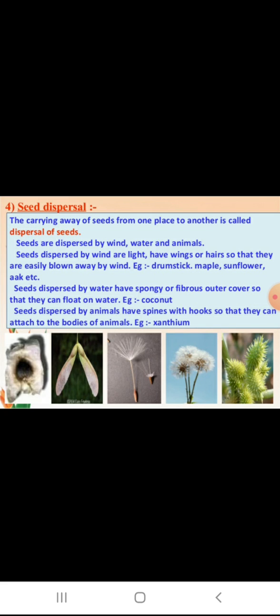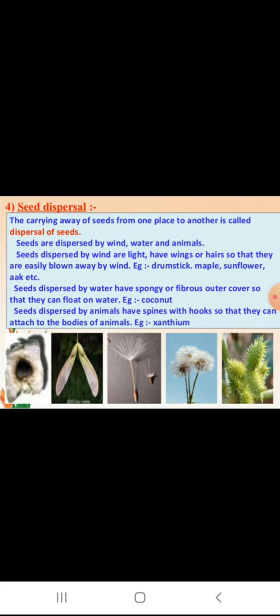No, because all the baby plants will grow in clusters and fight for food, space, sunlight, etc. Each plant, if it wants to grow, needs sunlight, food, space, etc. So they will fight for that. It is very important to disperse these seeds to various places. The process by which seeds get scattered at various places over a large area is called seed dispersal.